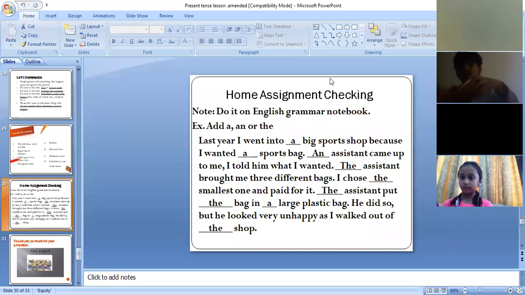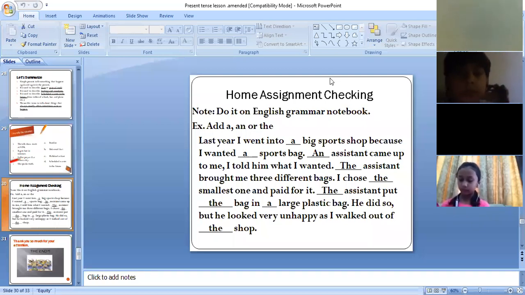An assistant came up to me. I told him what I wanted. We have used an before assistant because assistant begins with a vowel letter A. Now, dear children, the assistant brought me 3 different bags. We have used the here because the assistant is repeated. We have talked about the assistant before. That's why we are using the here.